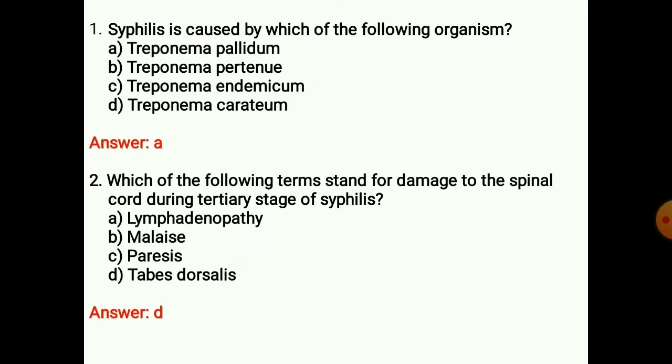First question: syphilis is caused by which of the following organisms? Answer is A. Treponema pallidum causes syphilis disease in humans, which is a venereal or congenital disease in humans.